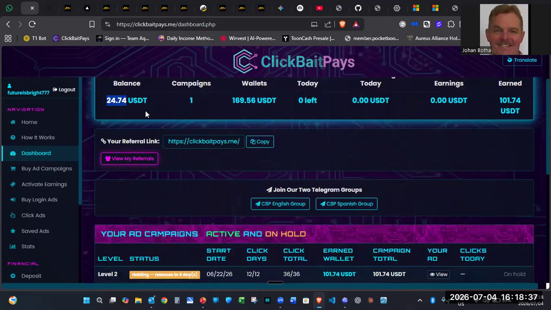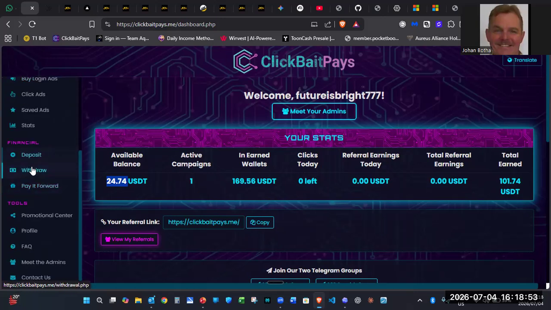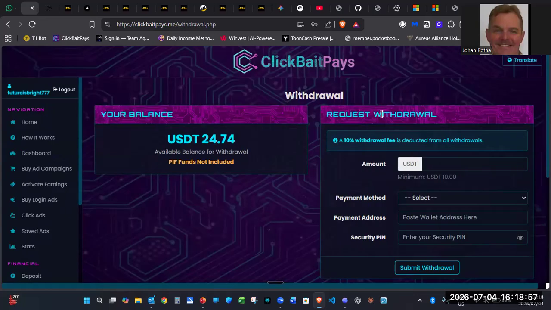Right, if you withdraw the funds, it is done in crypto, so you don't request your withdrawals from a person or support. You go into the back office manually and you request it here under withdrawal. You just need to add your withdrawal address and complete all of these things. There's a 10% withdrawal fee. Take note of that from all withdrawals. All right. So the minimum is $10 that you can withdraw.